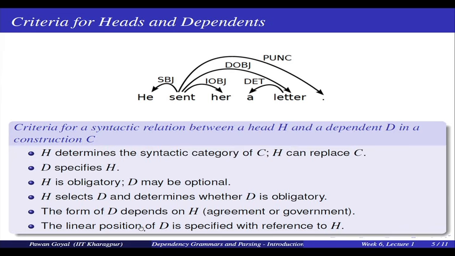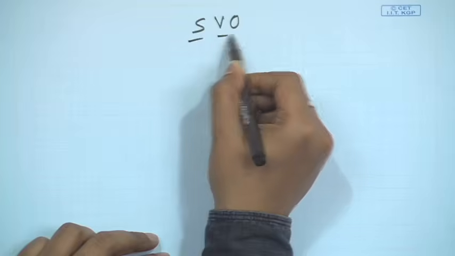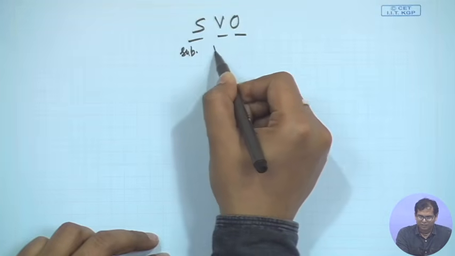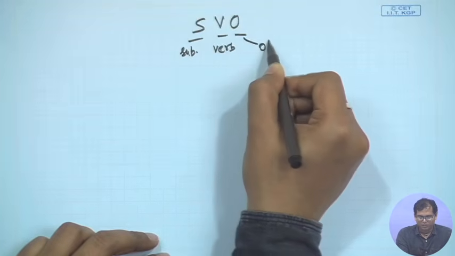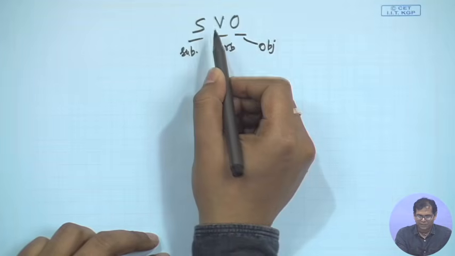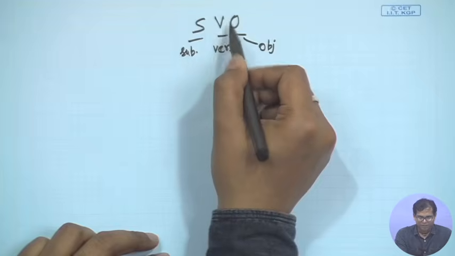Also, the linear position of the dependent is specified with respect to the head H. For example, English follows the SVO construct, right? So, you get the subject first, then the verb, then the object. What we are seeing is that the linear position of the dependent is determined with respect to the head.